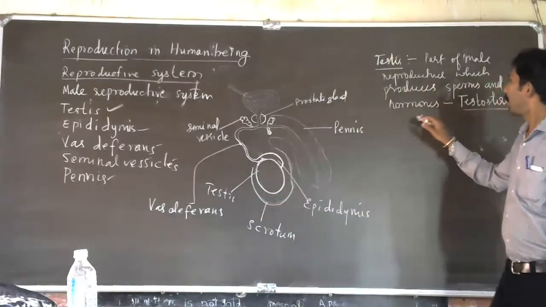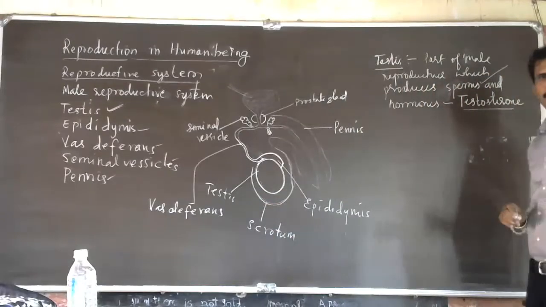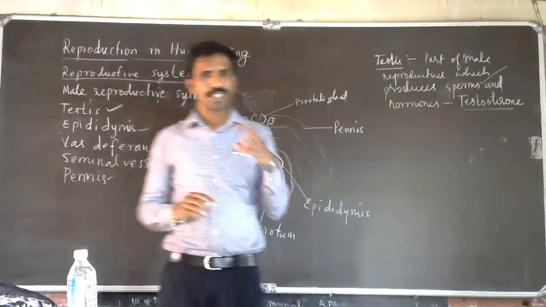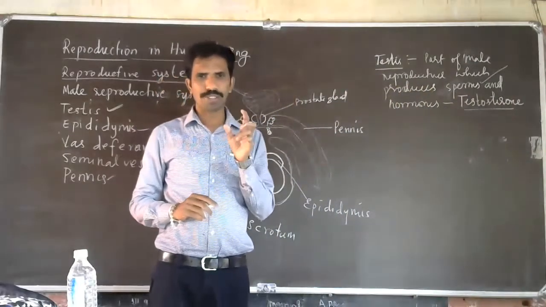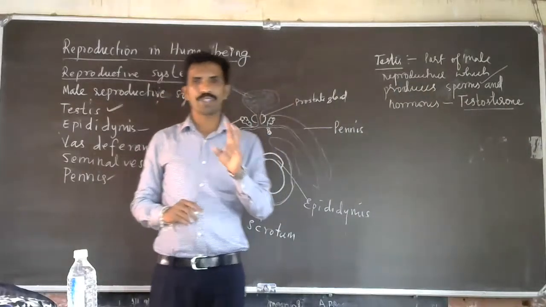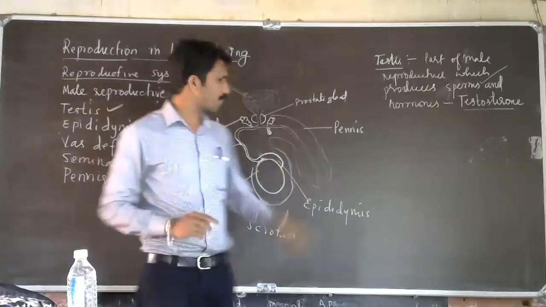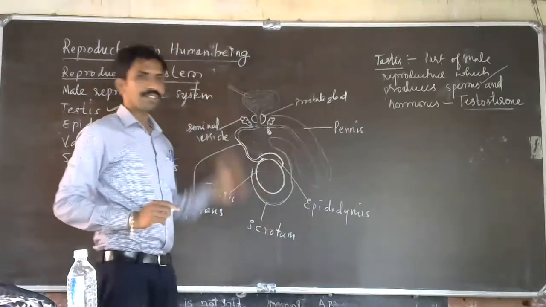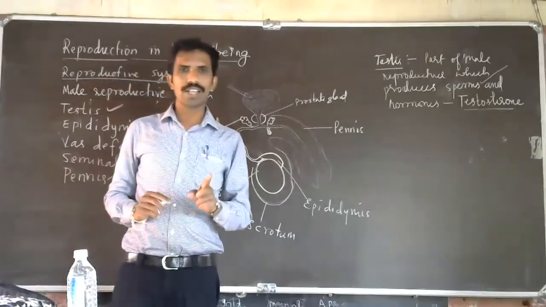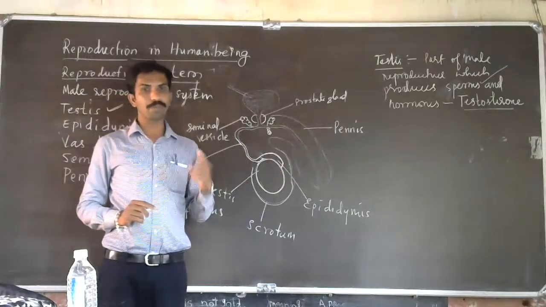So mainly the testis produces sperms by seminiferous tubules. Inside the testis there are seminiferous tubules where the spermatozoids or sperms are produced. I told you about meiosis. Exactly, the meiosis happens inside the testis. Meiosis is a reductional cell division where haploid cells are formed from diploid cells.